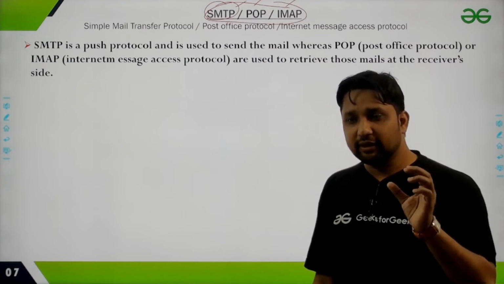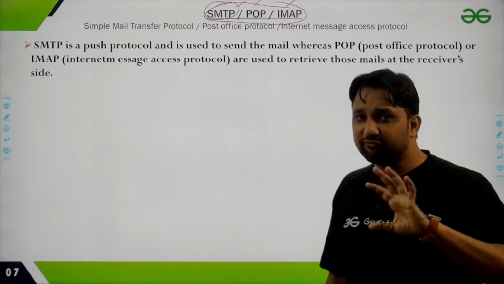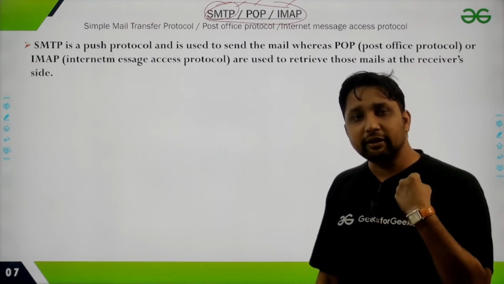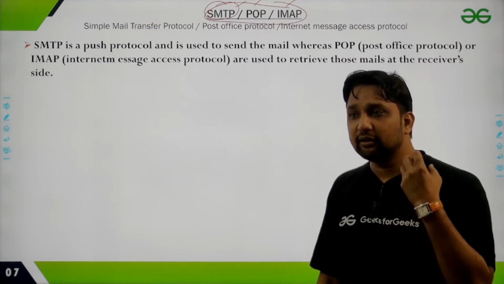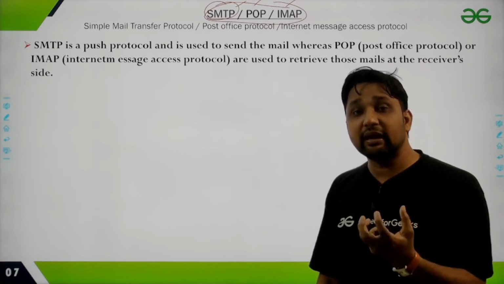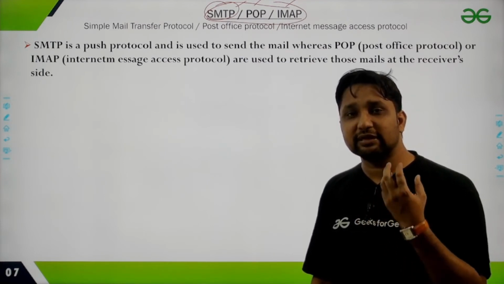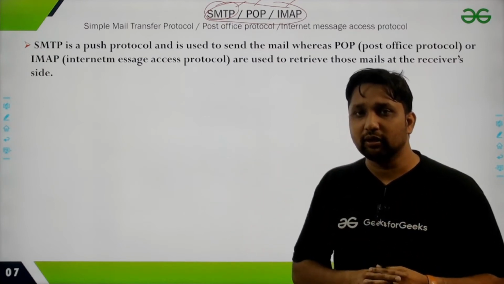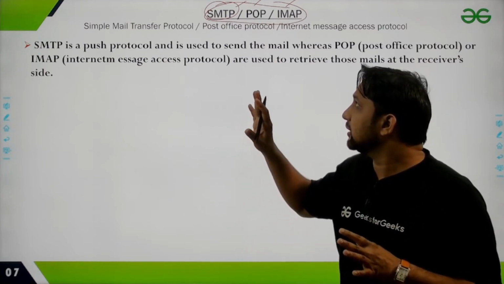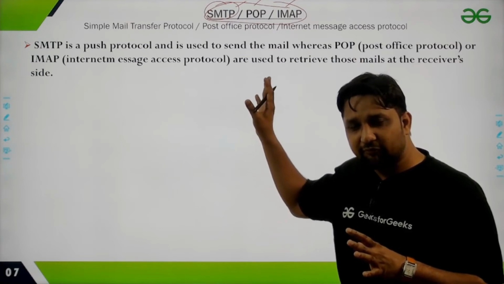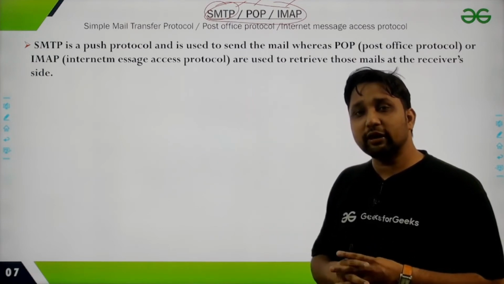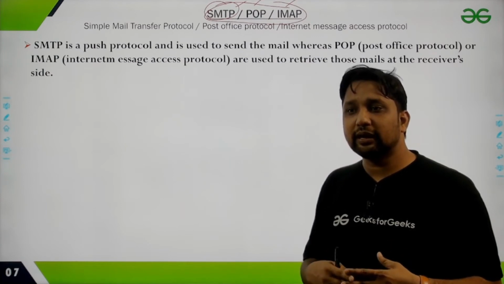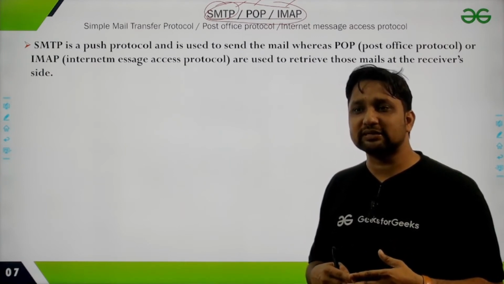If you compare this with File Transfer Protocol, in FTP you are interacting with the server in real time, downloading the file in real time. But in the case of SMTP and these types of protocols, you can still transmit and receive the data, but that data need not be accessed in real time.